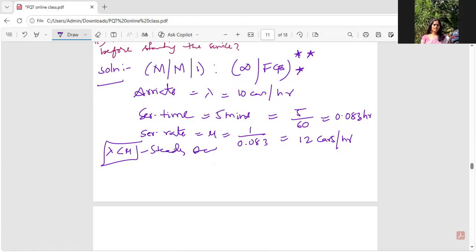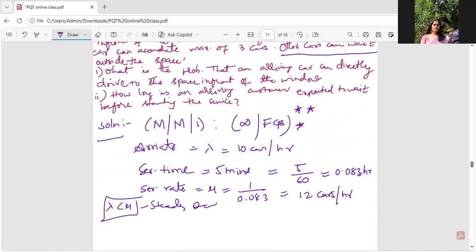The first question he has asked is: what's the probability that an arriving car can drive directly to the space in front of the window? That's the question. When can a car directly drive in front of the window?